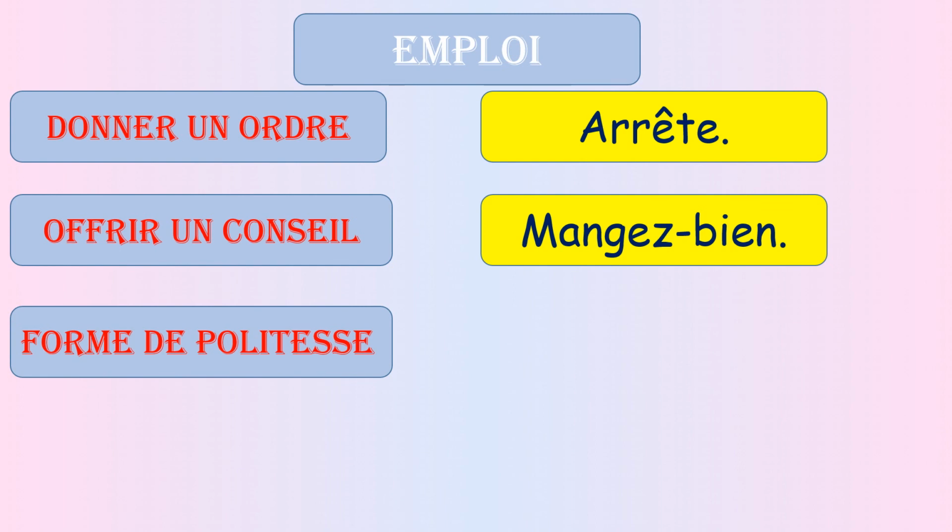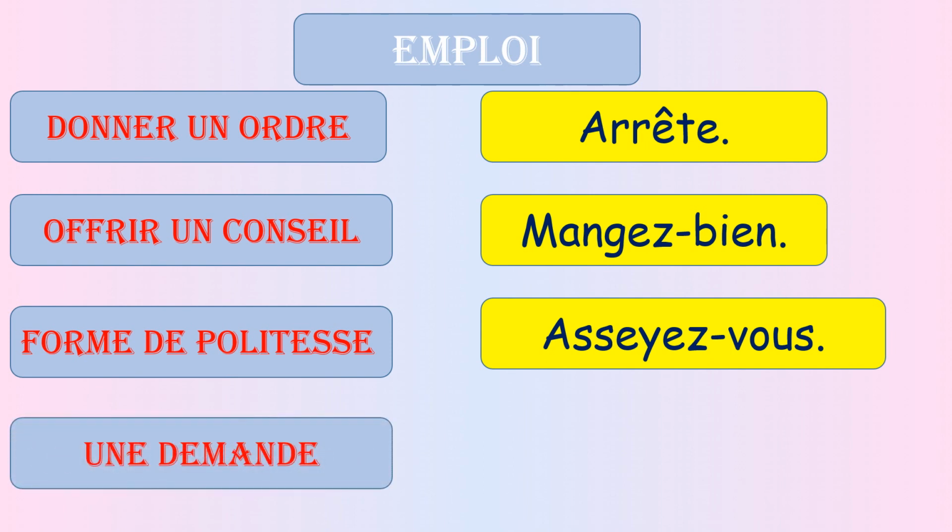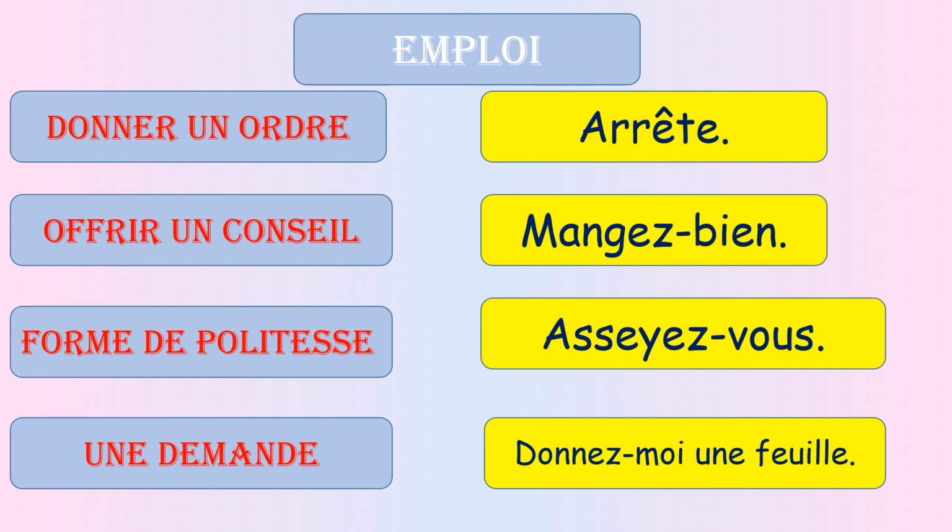When it's kind of politesse, like I have to be polite, asseyez-vous. When I'm making a demand, une demande, donnez-moi une feuille, give me a paper.